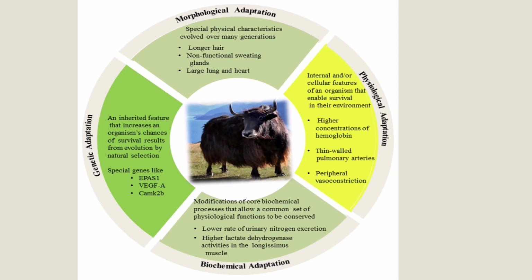When we give an example of physiological adaptation, that means it is inside. For example, certain animals, even in human beings, certain people will have higher concentration of hemoglobin because of their work profile, the way they are living, and the environment. Thin walled pulmonary arteries and even peripheral vasoconstriction. These words are not too technical, but when you read biology, you will find that these are the adaptations inside our body.